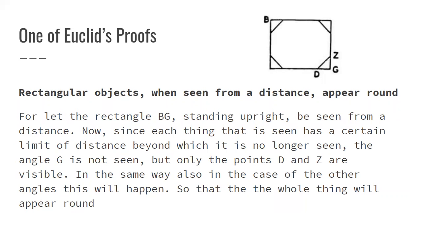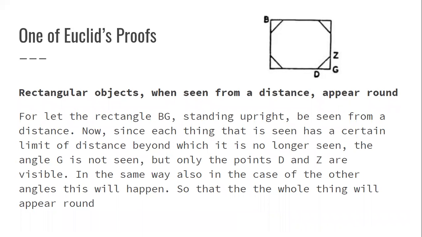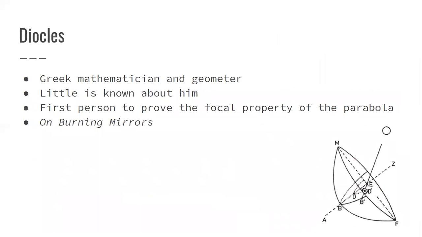about in how our eyes depict things, but he ended up proving that yes, rectangular objects, when they are seen from a different distance and farther away, are going to appear round, which I guess you could probably test as well, like seeing a rectangle and then backing up, you're not going to be able to see those sharp, crisp corners, and it's going to look round. So that was all for Euclid.